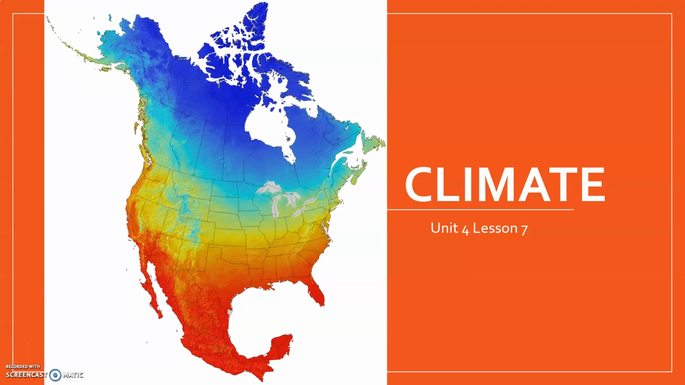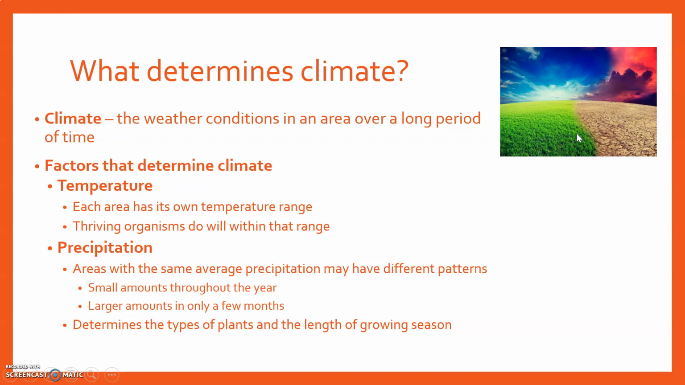Today we're going to talk about climate. So what determines the climate? Well, climate is weather conditions in an area over a long period of time, which is different from weather. Weather is a daily change in pattern, meaning Monday it might rain, Tuesday it might be sunny. Climate looks at seasonal periods, like at least 3 or more months at a time.